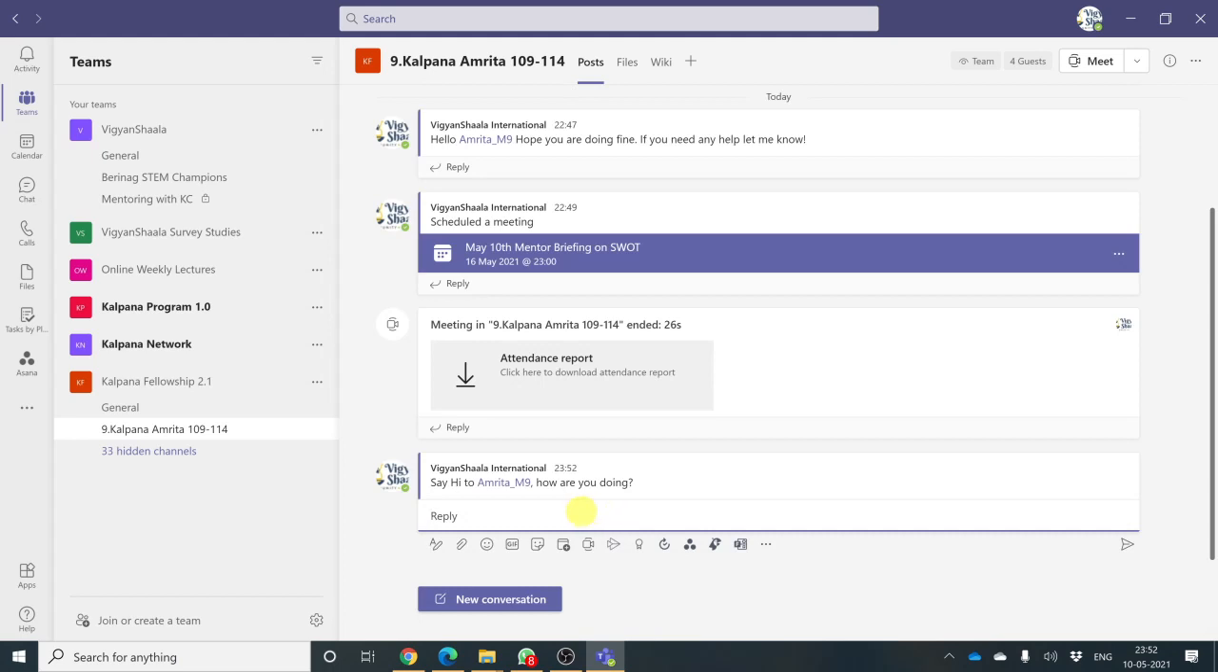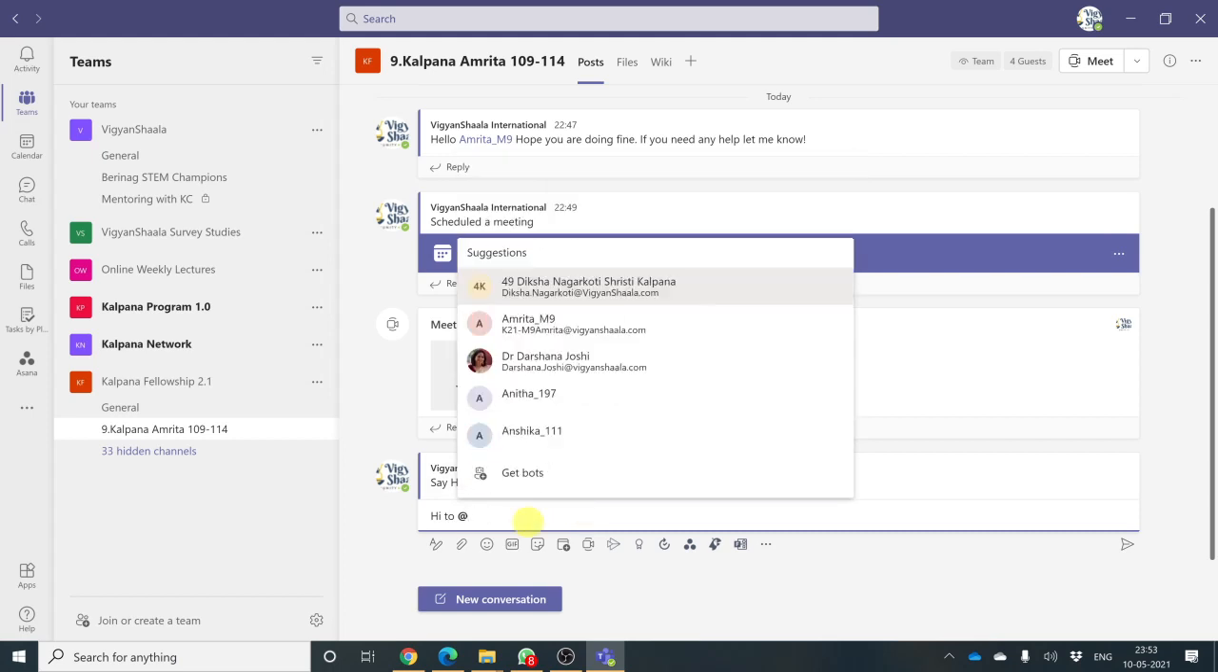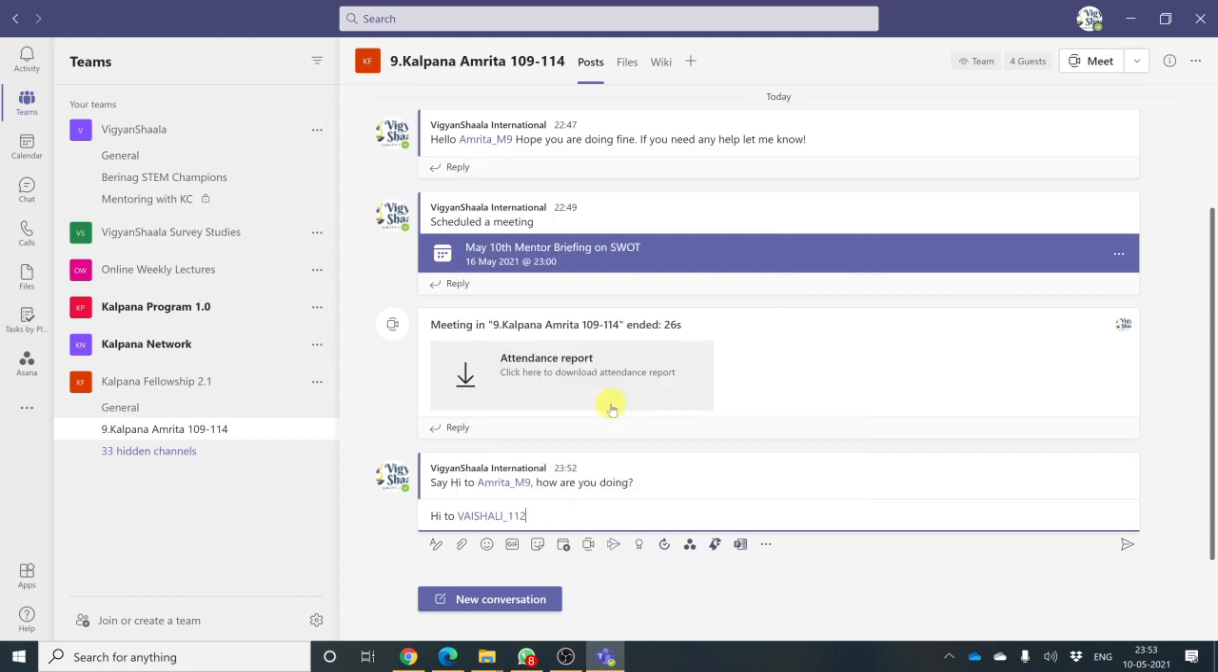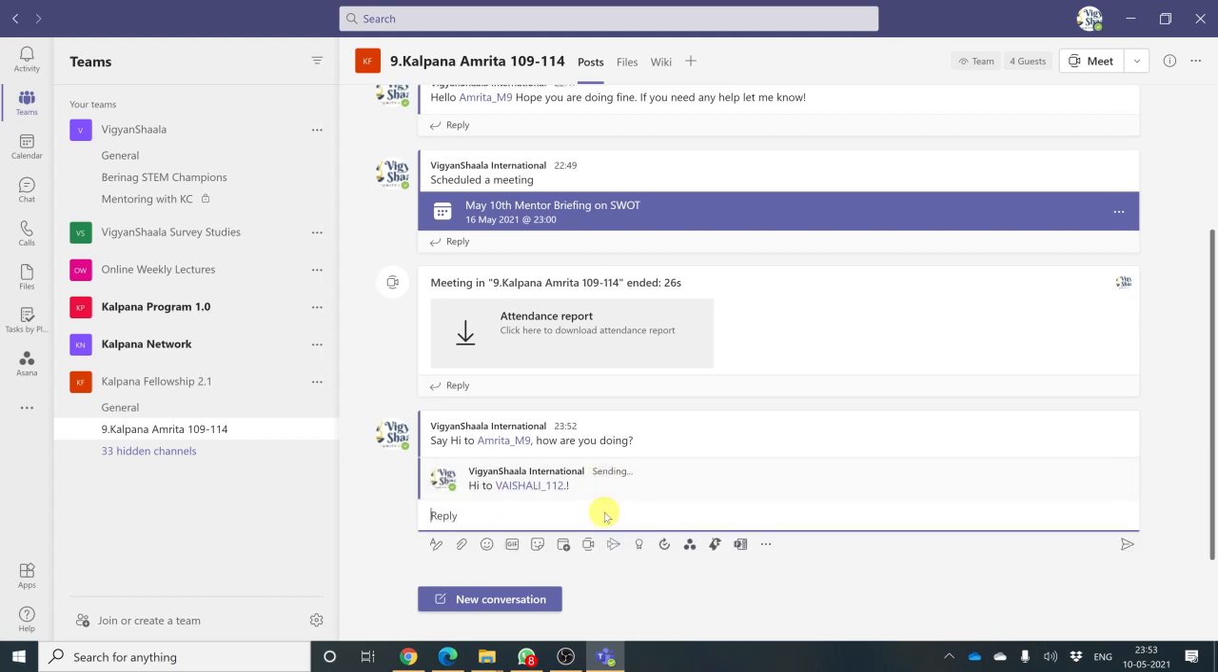You can also say, for example, hi to Gopika, who is one of Amrita ma'am's students. So you can say @ Gopika and you can see Gopika coming here, or not Gopika, Vaishali. Vaishali is one of the students, so you can say hi Vaishali and press enter. You can do a lot of cool things in this channel. You can post GIFs, you can post smileys, you can attach files, you can take polls in this channel.